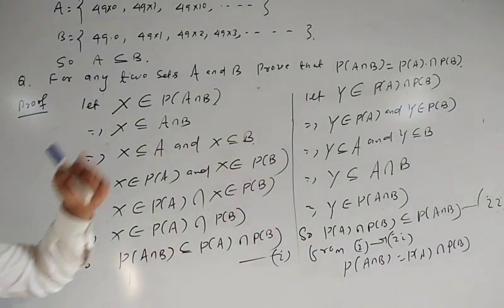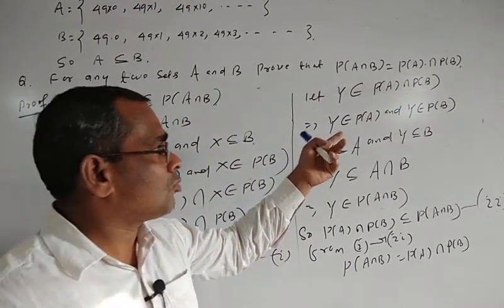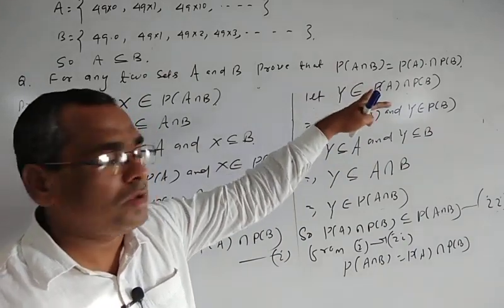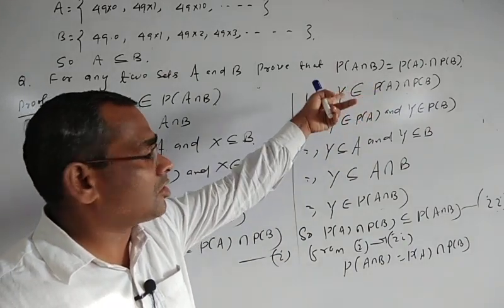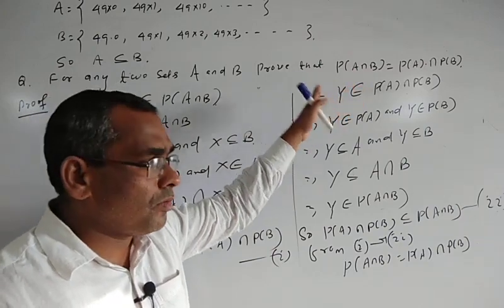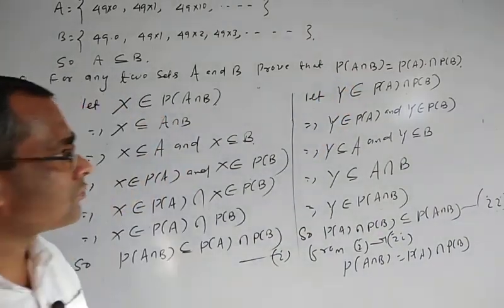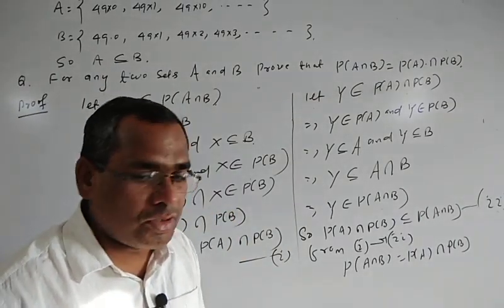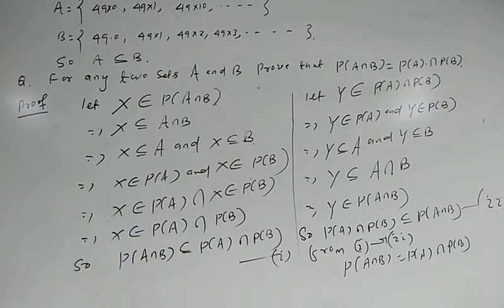But P of A union B may or may not be equal to P of A union P of B. For intersection they will be equal, but when we take union, P of A union P of B must be a subset of P of A union B. Okay.